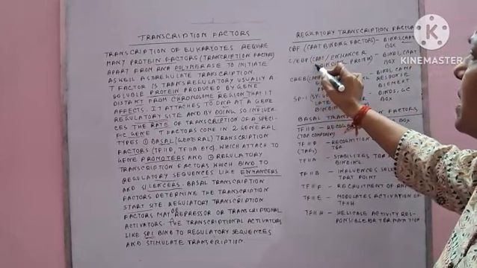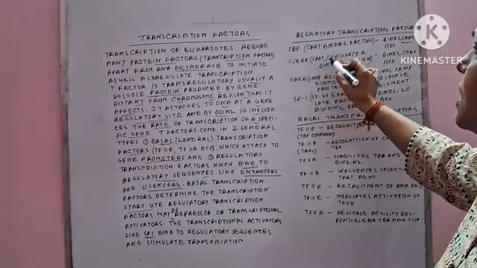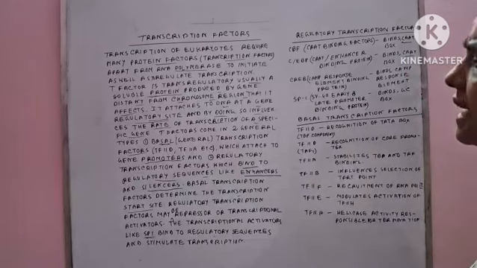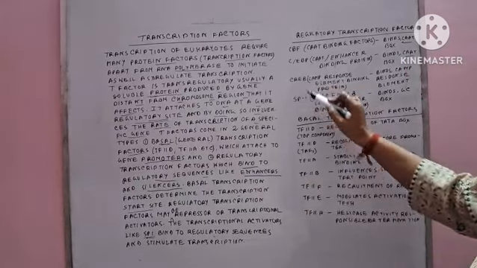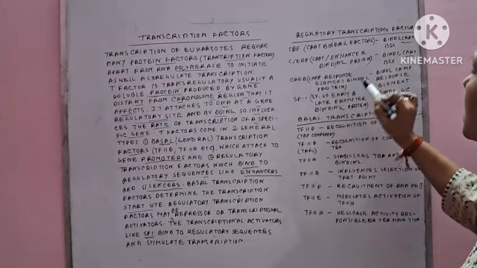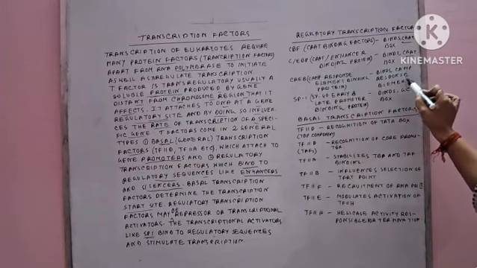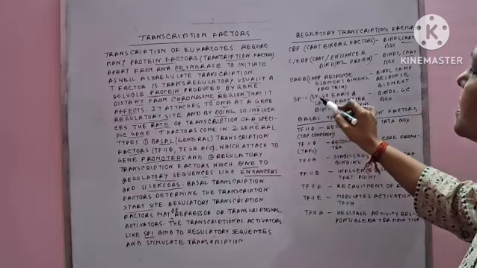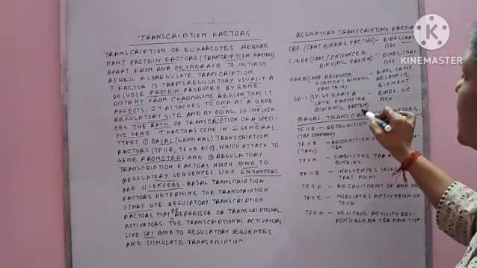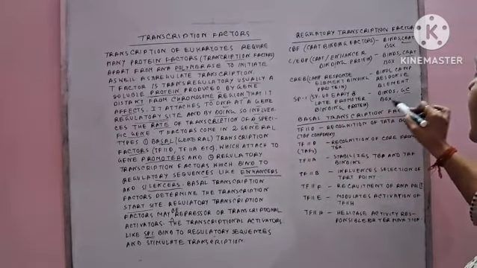C/EBP means CAAT/enhancer binding protein, which binds to the CAAT box. CREB means cAMP response element binding protein, which binds to the cAMP response element. And SP1 is the SV40 early and late promoter binding protein, which binds to the GC box.